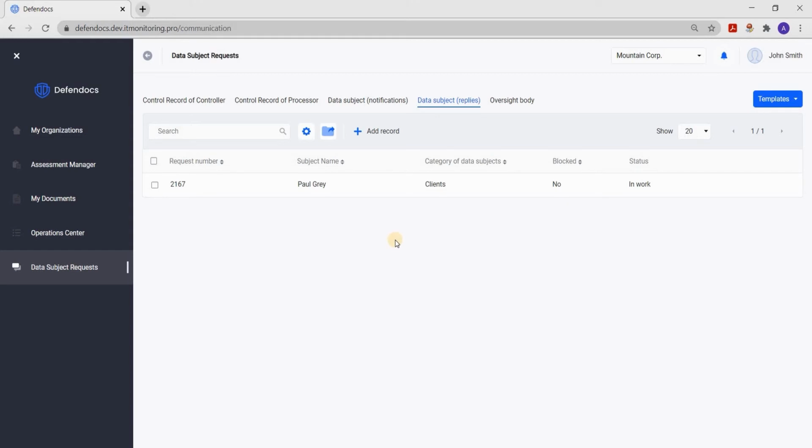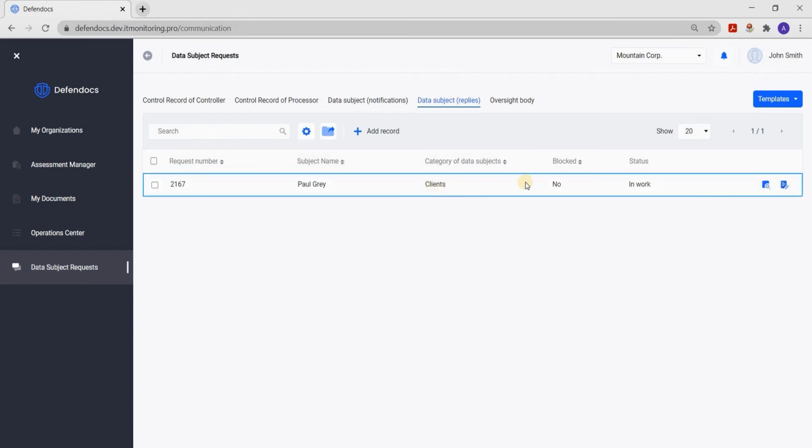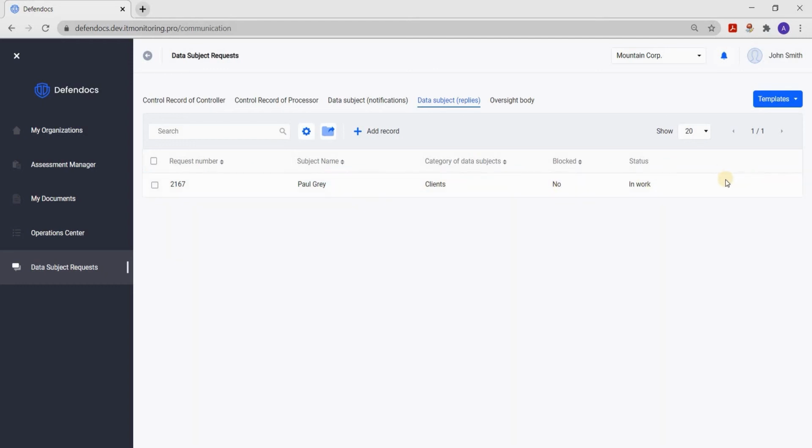The Data Subject Request module is designed to ensure compliance with the GDPR requirements relating to various interactions with data subjects who may contact us, supervisory authorities, and our partners in the processing of personal data. The highest risks of fines for an organization are associated with non-compliance with the requirements to respond to requests from subjects, and not with respect to the rights of subjects set out in the GDPR.